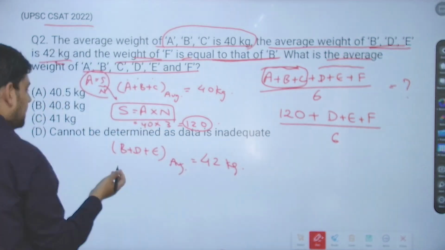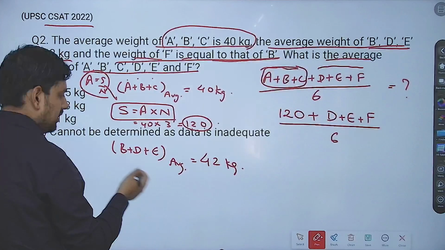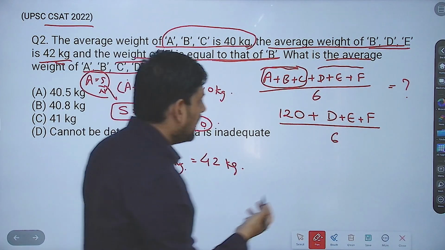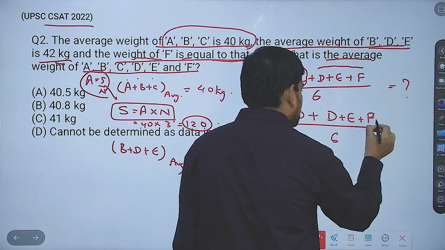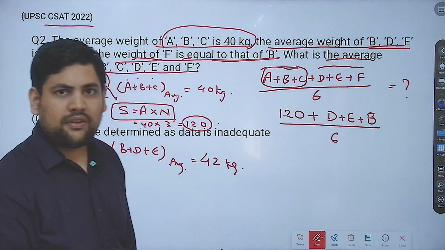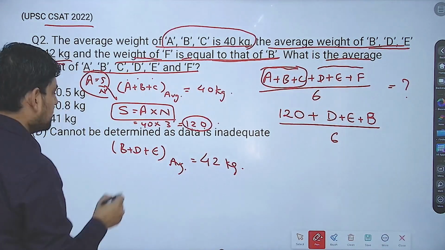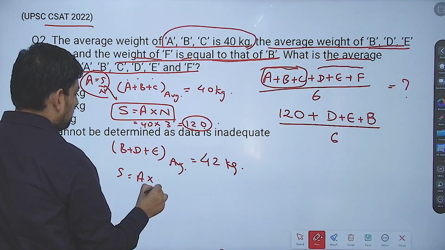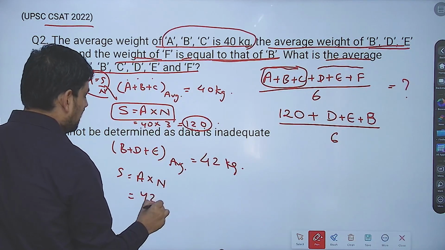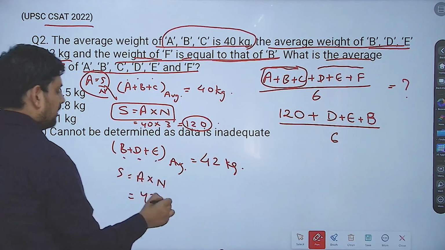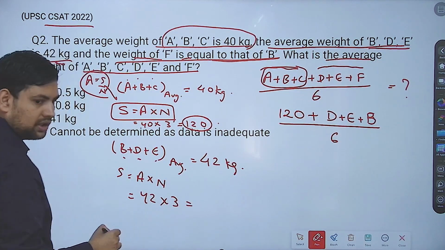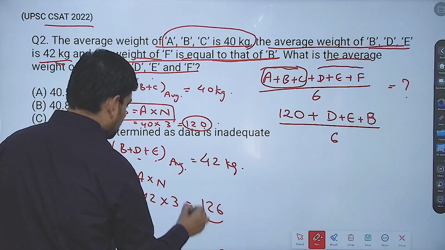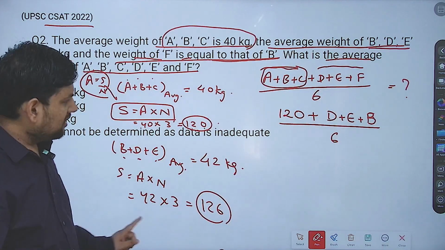So I can literally replace this F by B or B by F, whatever. So I am replacing F by B here, because B and F have the same weight. Now this becomes BDE, average is given. Now sum is equal to average into number. What is the average? Average is 42. How many are there? 1, 2, 3. So this becomes 42 into 3, which will be equal to 126. Correct? So this becomes 126.